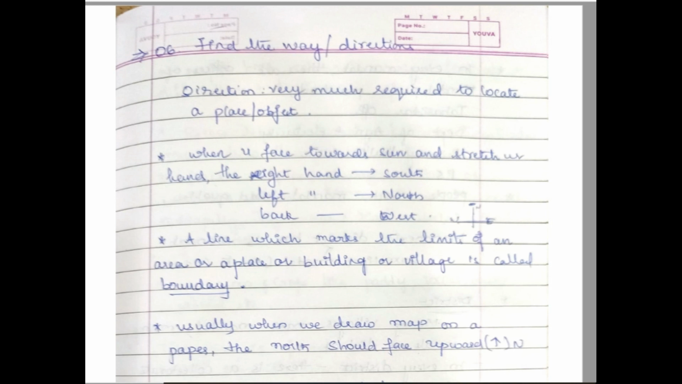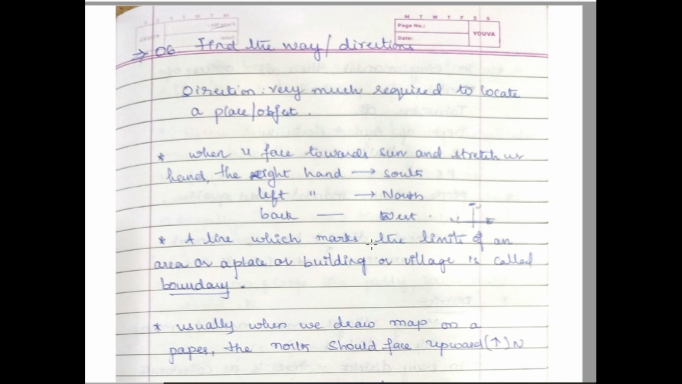So how do we find north, east, south, west? We need to face towards the sun and stretch our two arms. When we stretch our two hands, what happens? If your right hand is projected towards the south, the left hand will be projecting towards the north, and since our face is towards the sun, the back side represents our west. So this is about the north, south, east and west directions using the sun.